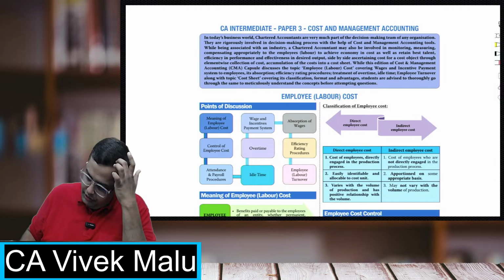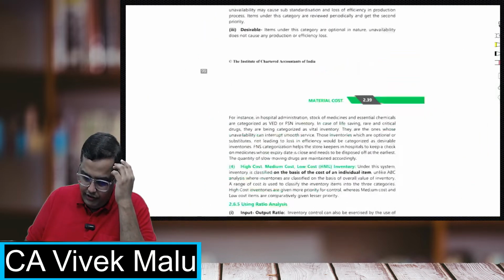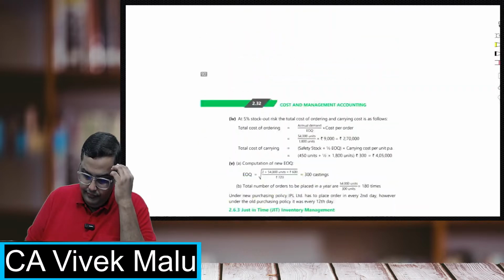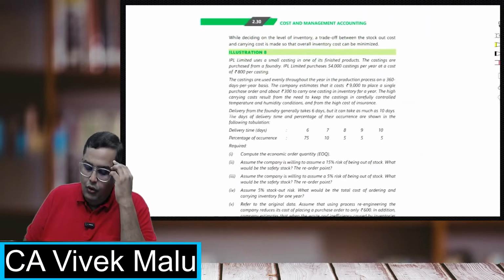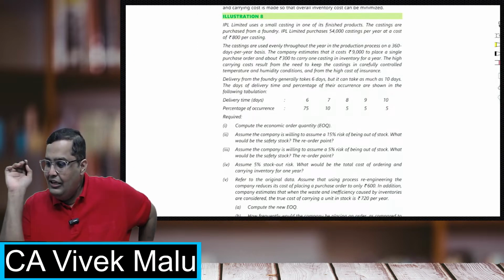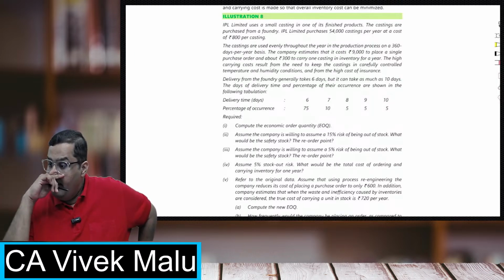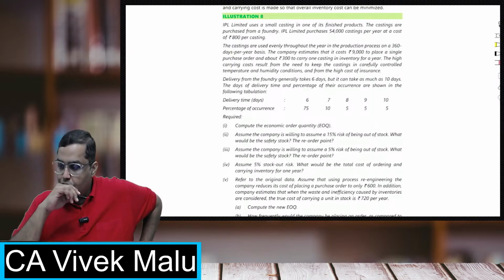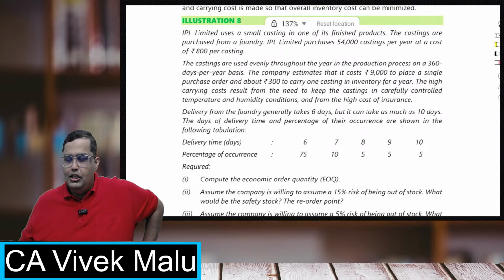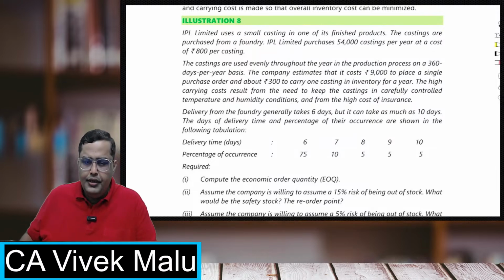Okay, I have got a request to explain illustration 8. Let me check illustration 8. Illustration 8 is actually a very big illustration. Priyanka, your question is to explain illustration number 8. I'll tell you something. First of all, this is a very big question. It can't be taken right now. We may take it afterwards.